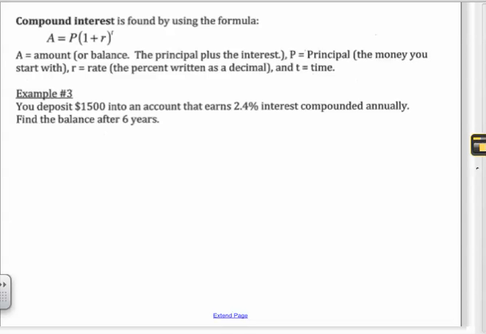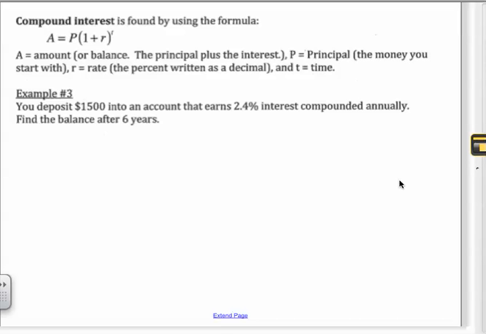Compound interest is found by using the formula A equals P, the principal, times 1 plus R raised to the T power. A equals the amount or the balance at the end, the principal and the interest. P is equal to the principal, the stuff we start with. R is the rate, which is the percent, but written as a decimal because we can't put a percent into an equation. And T is time.